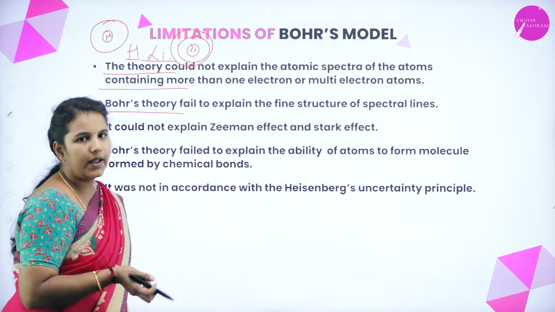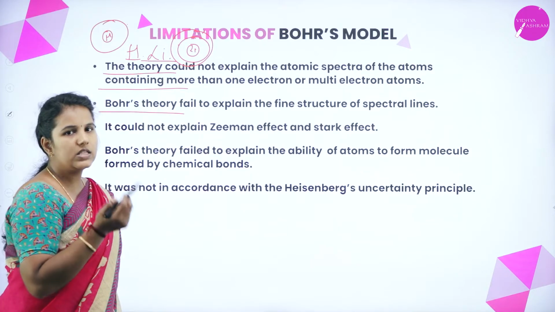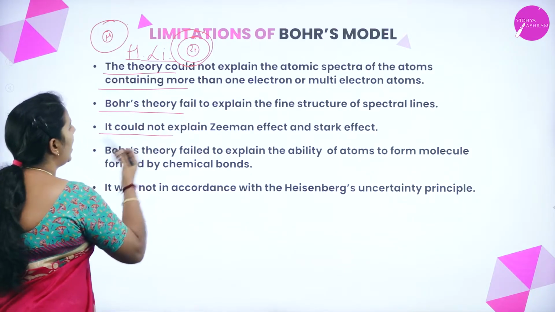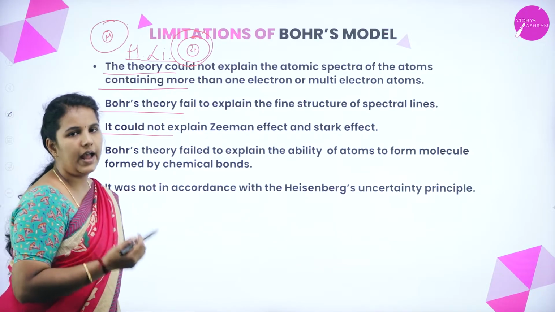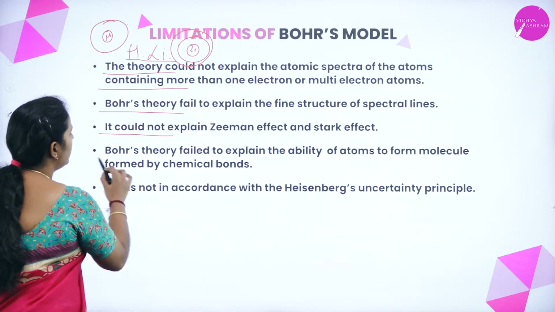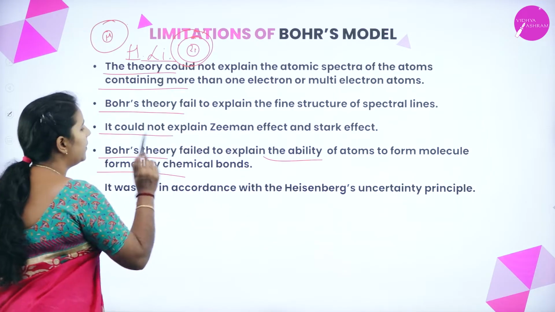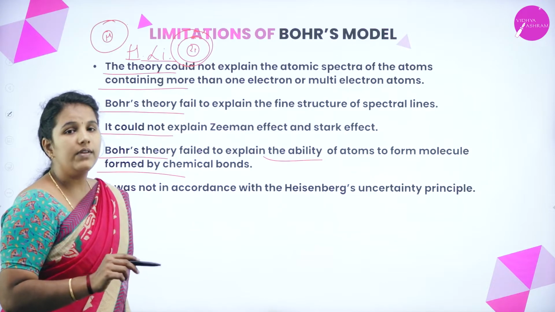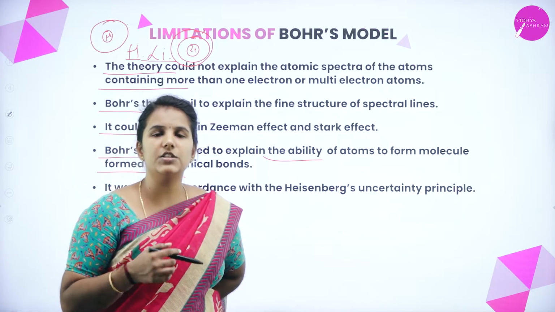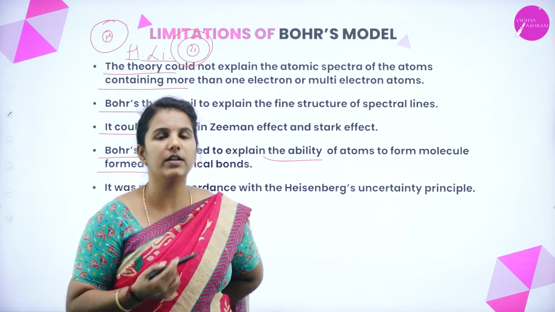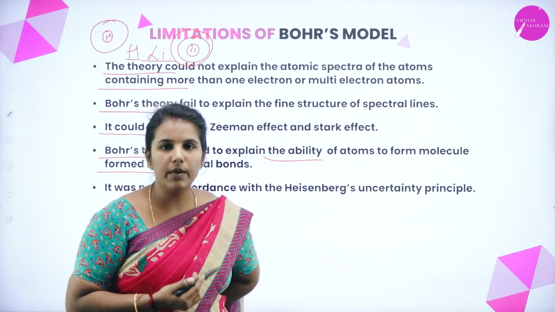It has failed to explain how the spectral lines arise, and the structure is not explained properly. It could not explain the Zeeman effect and the Stark effect. And the Bohr theory has failed to explain the ability of an atom to form a chemical compound. When the electron gains energy or loses energy, how does it form a bond with another atom to form a chemical bond?